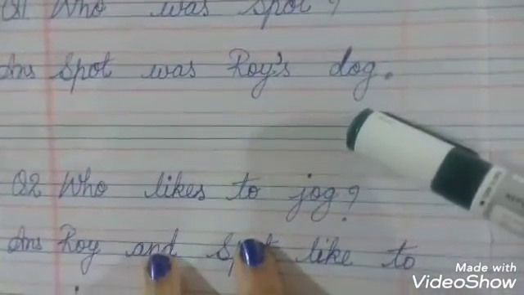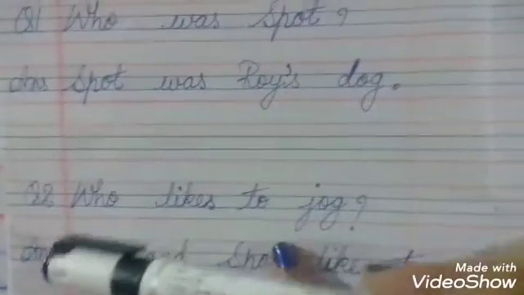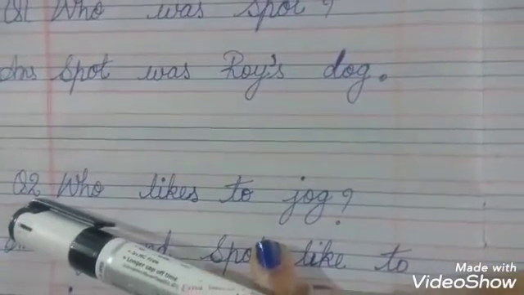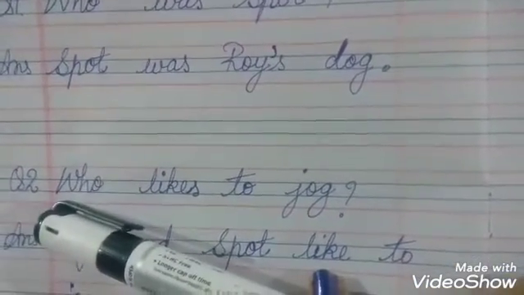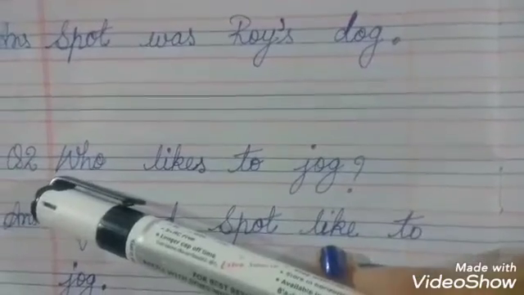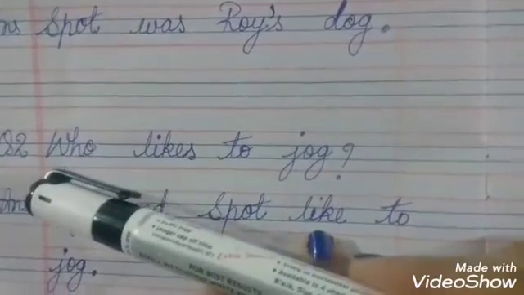Then next line, question 2, Q2, W with capital. We are going to write the question. W-H-O, who.